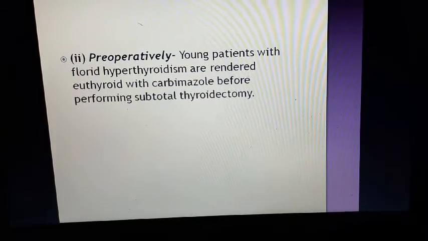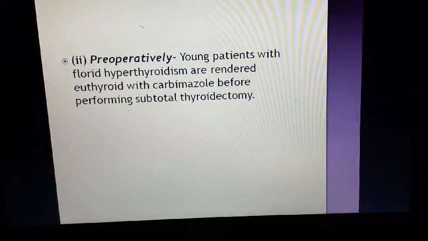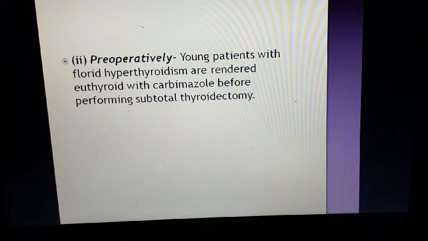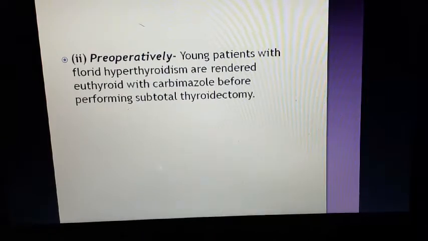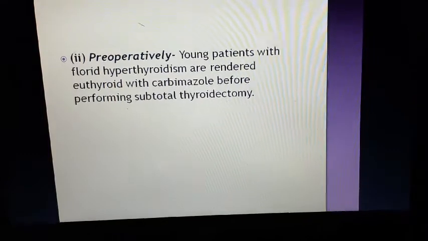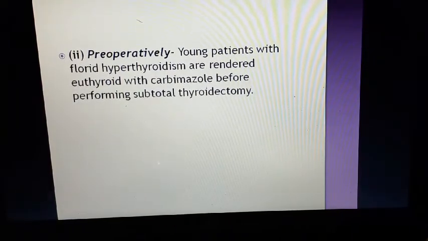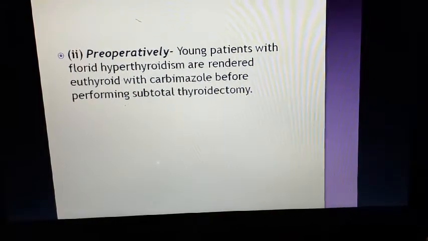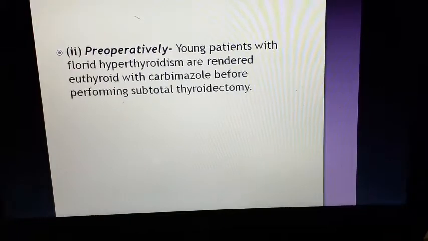That's why young patients of florid hyperthyroidism are rendered euthyroid with carbimazole before performing subtotal thyroidectomy. Unless we make the patient euthyroid before surgery, then during cutting of the thyroid gland there is excess release of the thyroid hormone which can precipitate thyroid storm. That's why maintaining euthyroid status is very important, and even if we are planning surgery or radioiodine therapy, we have to make the TSH status normal to make the patient euthyroid.